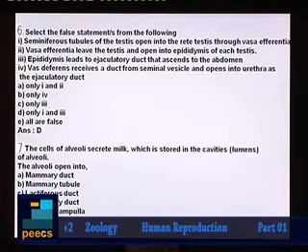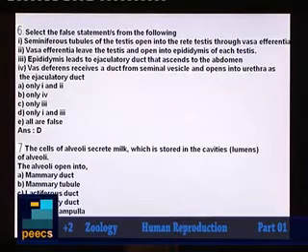What about the other ducts? Mammary tubules will join to form mammary duct. So all the mammary tubules of a mammary lobe will join to form a mammary duct. Mammary duct will lead to an ampulla, mammary ampulla. Then mammary ampulla will open into lactiferous duct. So here the correct answer will be option B, because alveoli, they are opening into mammary tubules.